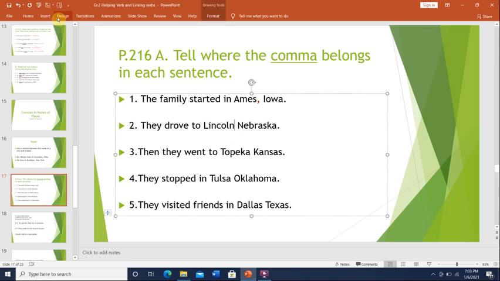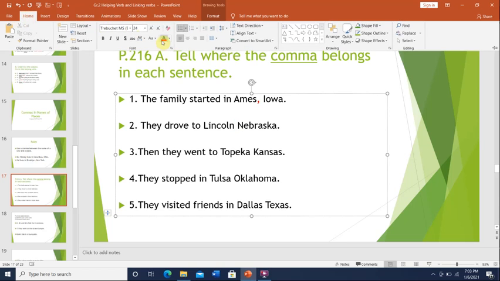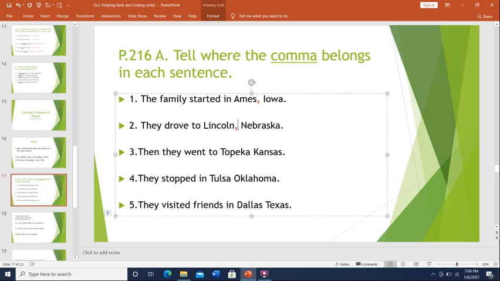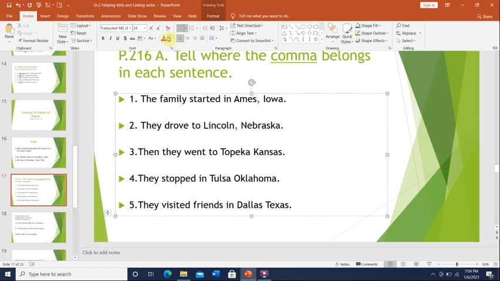I will put the comma after Lincoln. Number 3, then they went to Topeka, Kansas. Topeka is the name of the city and Kansas is the name of the state, and I'll be placing a comma after the name of the city.